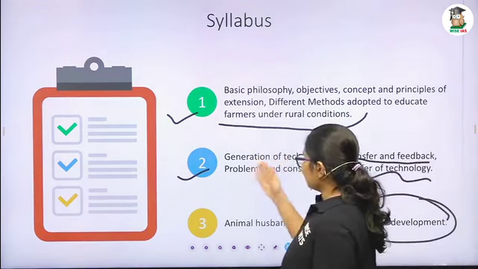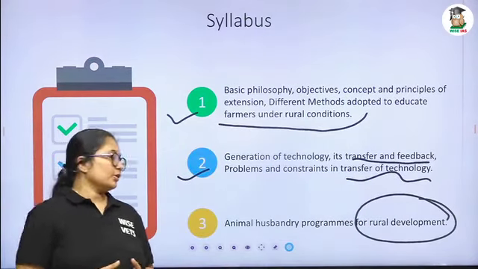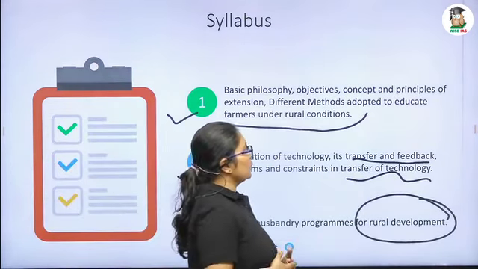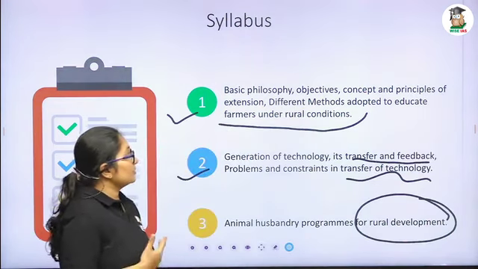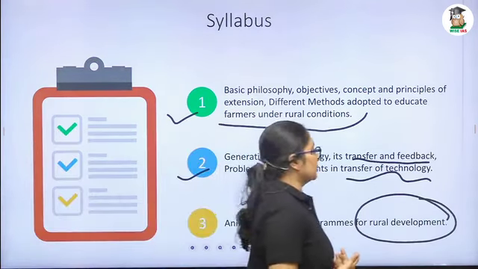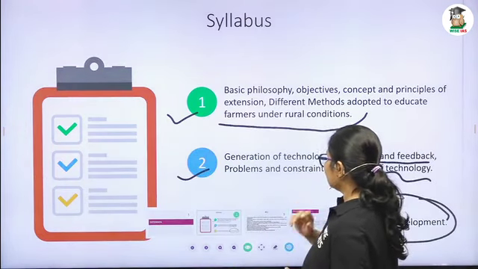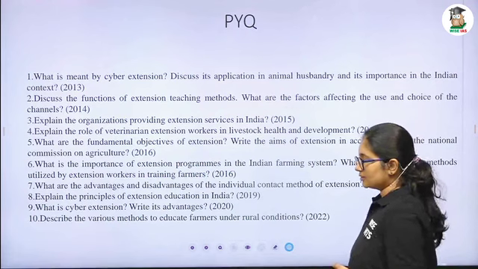In these 3 units, we are going to cover each unit separately, and today we are focusing on unit 1. Here we are going to see the basic philosophy, objective, concept and principles behind extension education. These are the previous year questions asked so far from the first unit.